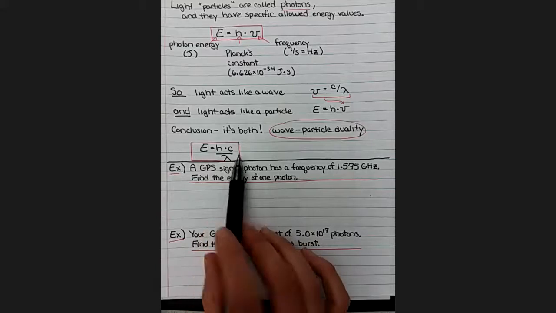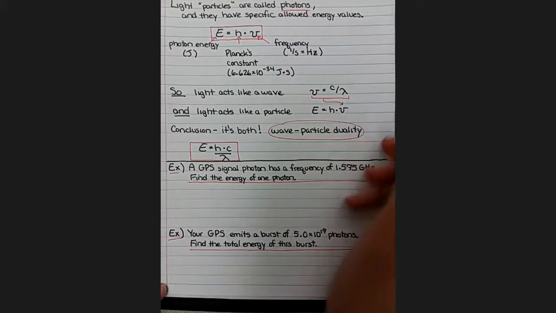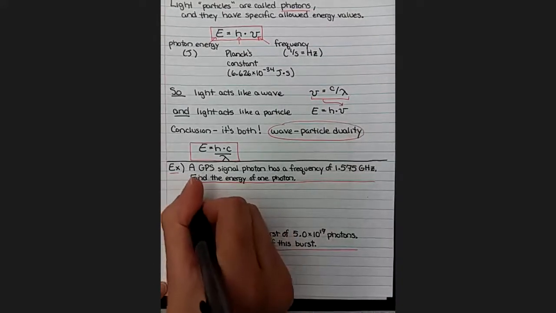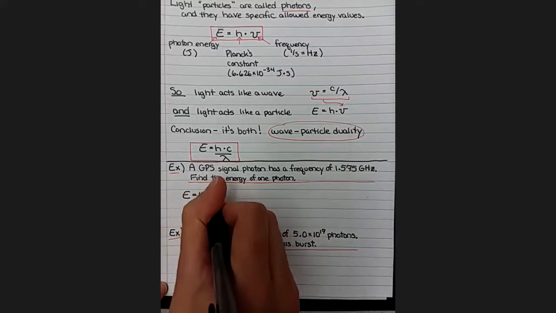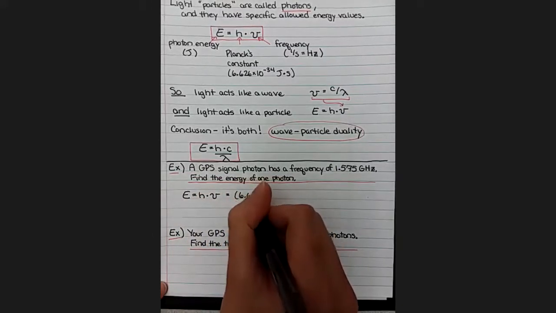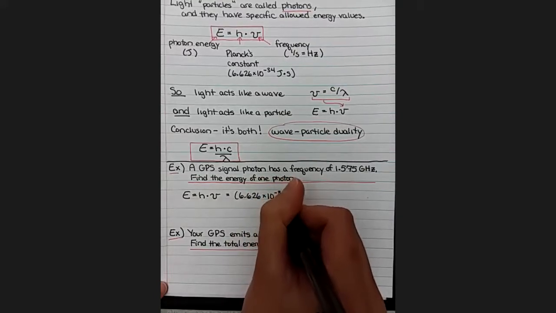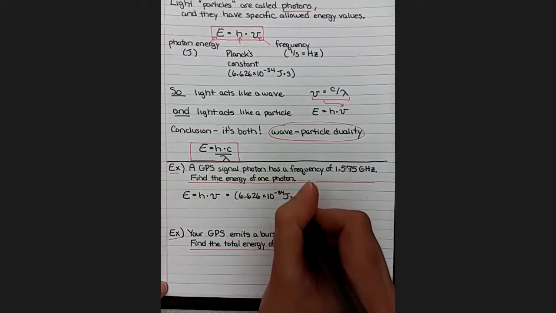Frequency is the nu, so we can use E equals h times nu to find our energy. h is Planck's constant, 6.626 times 10 to the negative 34th joules times seconds.